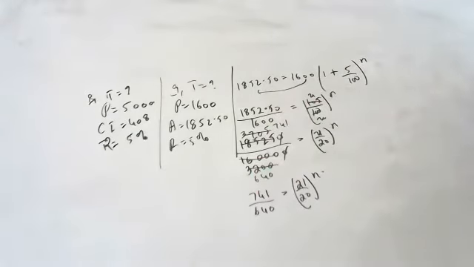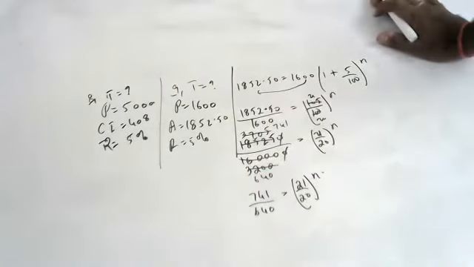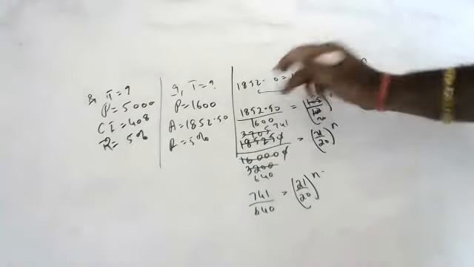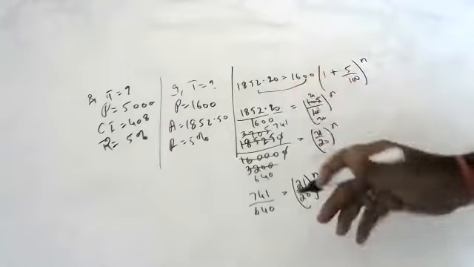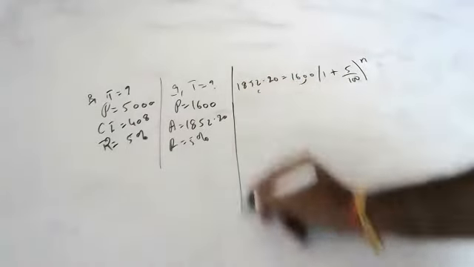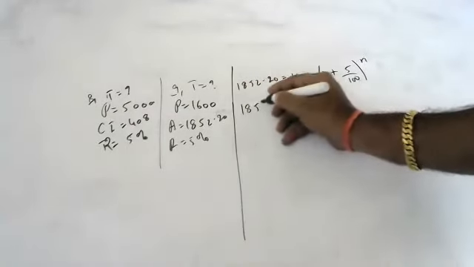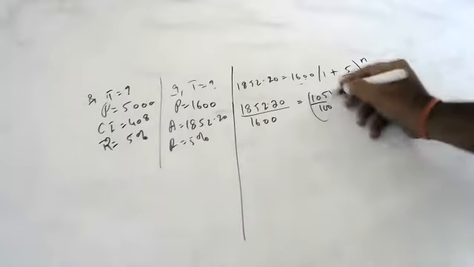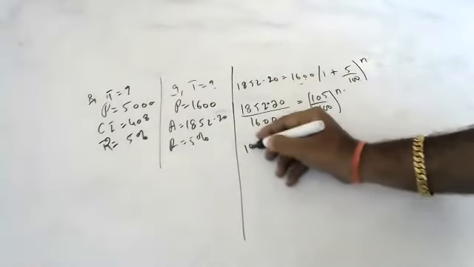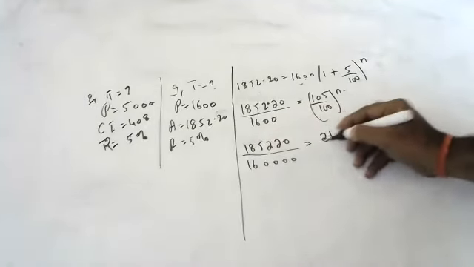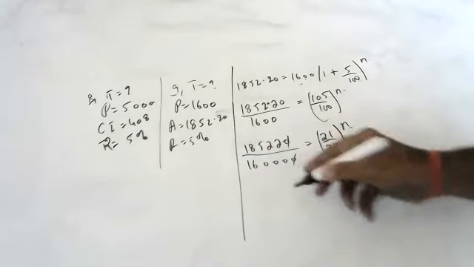It is 1852.20, not 1852.50. I'm sorry, children, this is 20, this is 2. That's why it's going wrong. No problem, I will do it. Just see here. 1600 will go down. 1852.20 by 1600 is 105 by 100 whole to the power of n. If I remove this point, 2 zeros will come, children. 1852.20 by 16, so 21 by 20 whole to the power of n. This and this are gone.